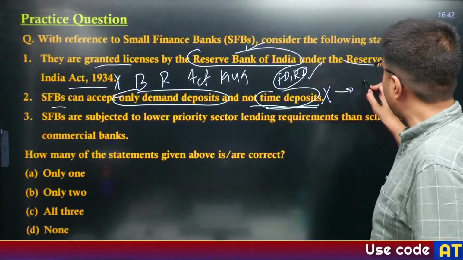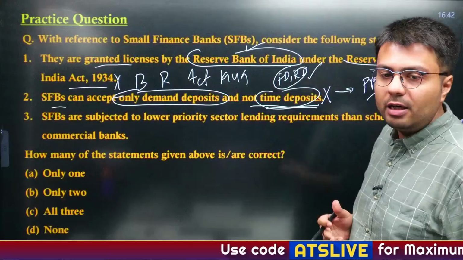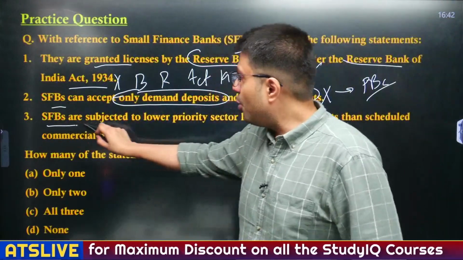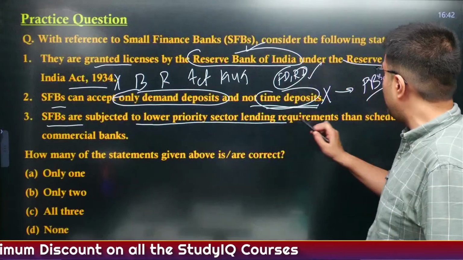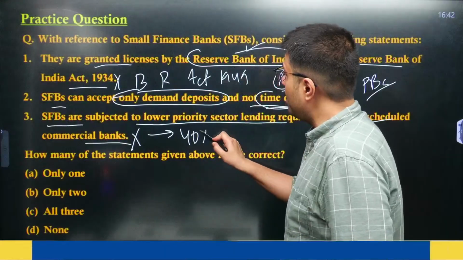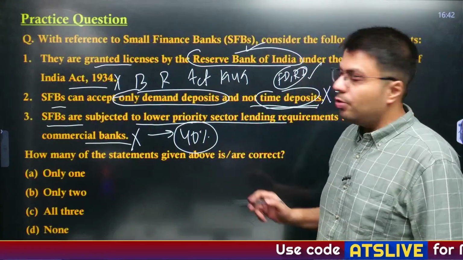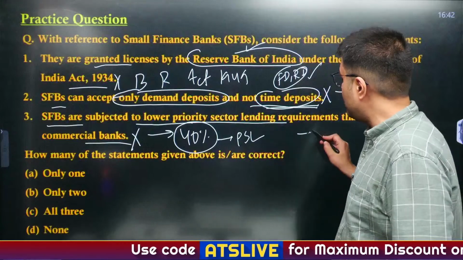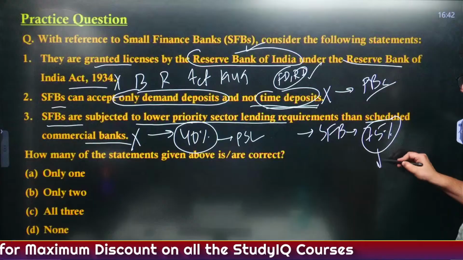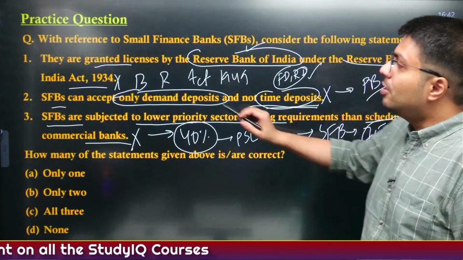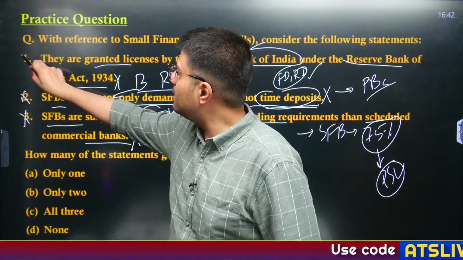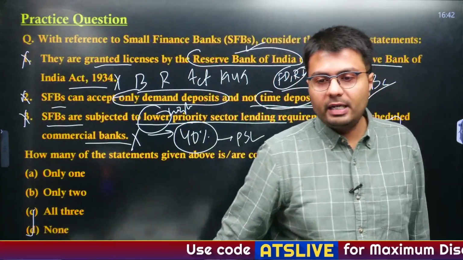This is a criterion for payment banks, that payment banks can't extend loans and can't take time deposits. Last, small finance banks are subjected to lower priority sector lending requirements than scheduled commercial banks. This is incorrect. Scheduled commercial banks are required to give 40% of their total loans to priority sector lending, whereas small finance banks, I told you, are required to give at least 75% of their loans to priority sector lending, right? So this is higher, not lower. Therefore, all the 3 statements are incorrect. Option D, none, is your right answer.